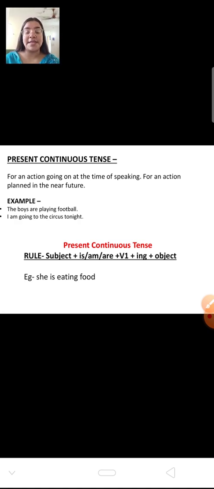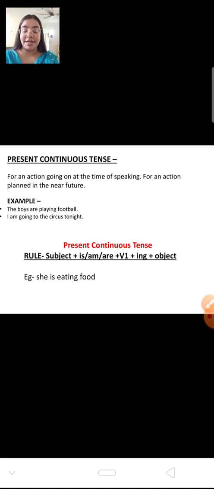Now there is again a rule to write a sentence in present continuous tense. The rule says, first of all, you have to write the subject plus is, am or are, plus the verb first form plus ing, and plus the object. Now an example: she is eating food.